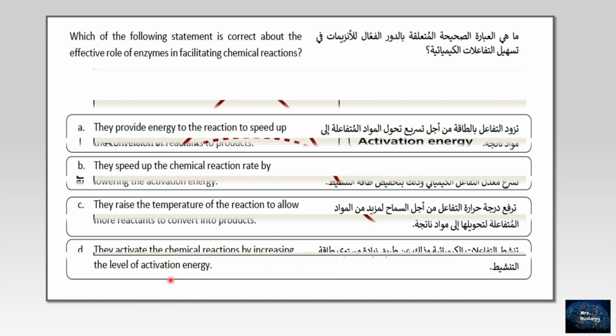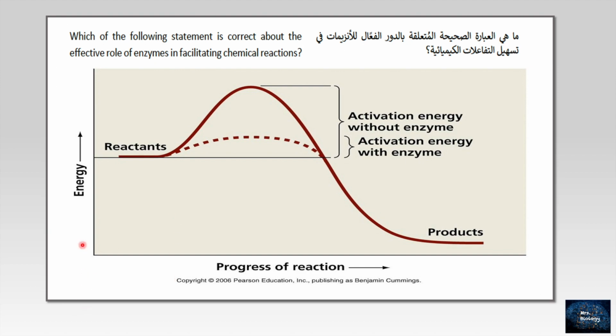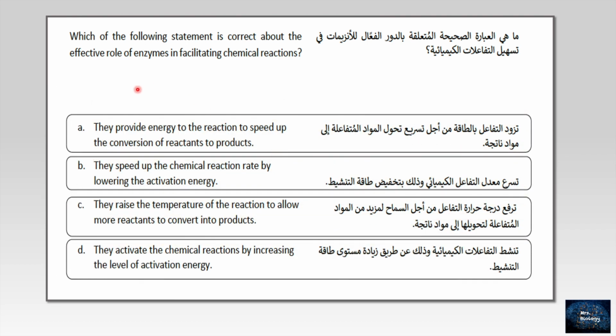Let me just display this graph. This is the energy and the progress of the reaction. The dotted line represents the enzyme work. After adding the enzyme, see the activation energy with enzyme, it's very low compared with the activation energy without enzyme. So, sure, the chemical reaction will be faster. For that, the right answer is B.